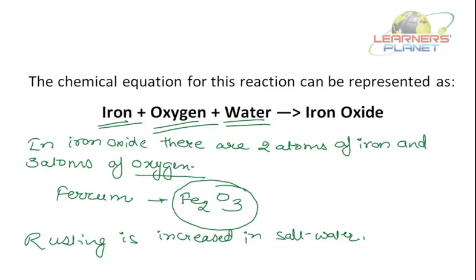So the parts of the ship which are dipped in salt water are more exposed, or more prone, to rusting. Right? So this iron oxide is formed, it is in the form of powder, it just falls off and exposes a fresh iron for this reaction.